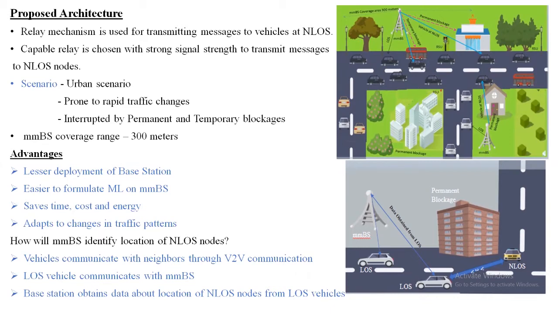So now a question arises: how will the base station identify the location of a non-line of sight node? Initially the base station will not know the location of the non-line of sight node, but in V2V communication, the vehicles exchange information with each other regarding the speed, direction, and location of their neighbors. So the vehicles under the coverage area of the mmBS will exchange information with each other through V2V communication. And when the base station communicates with a line of sight vehicle, it obtains the data of all the vehicles that it does not communicate with, and hence these vehicles are assigned as non-line of sight vehicles.